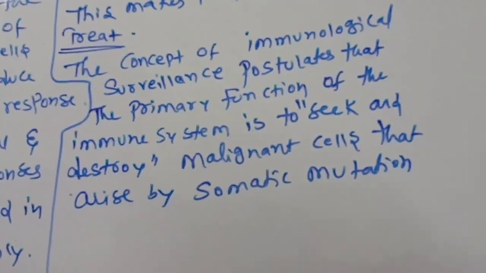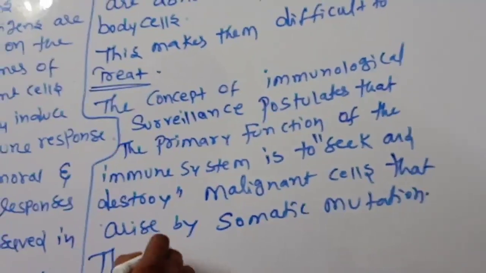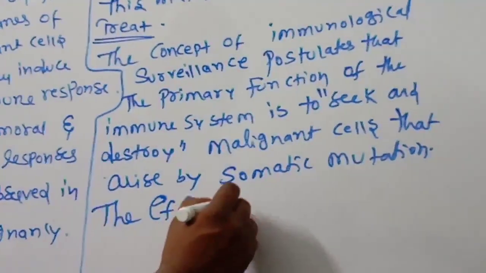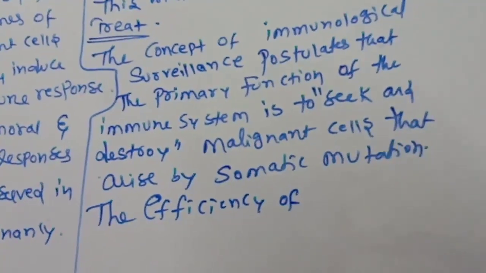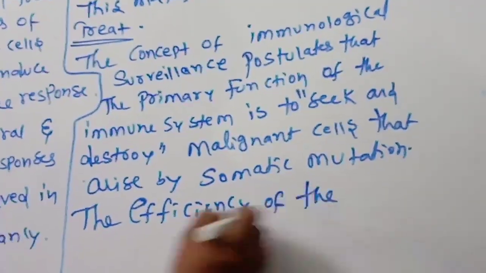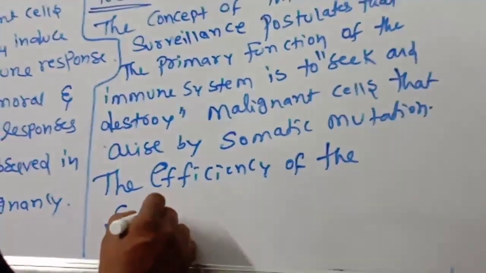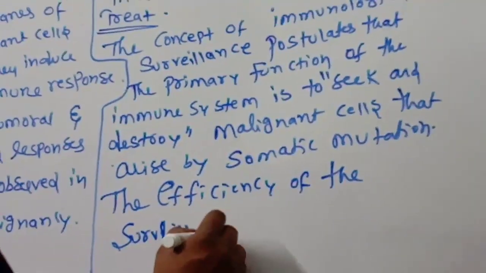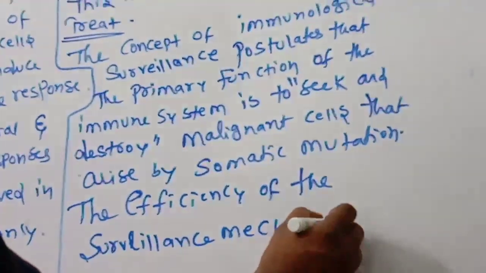The efficiency of the surveillance mechanism is important.